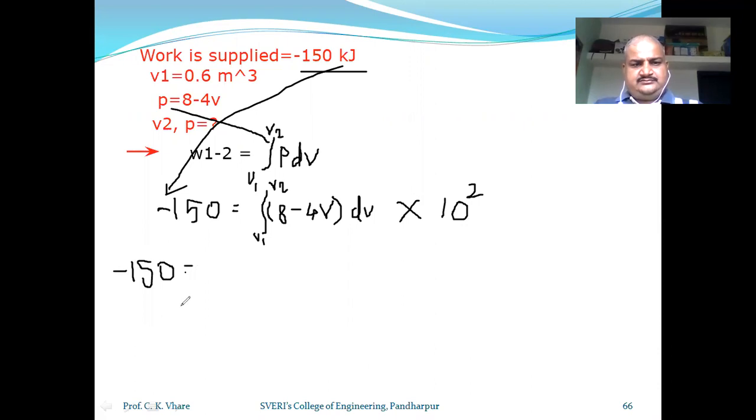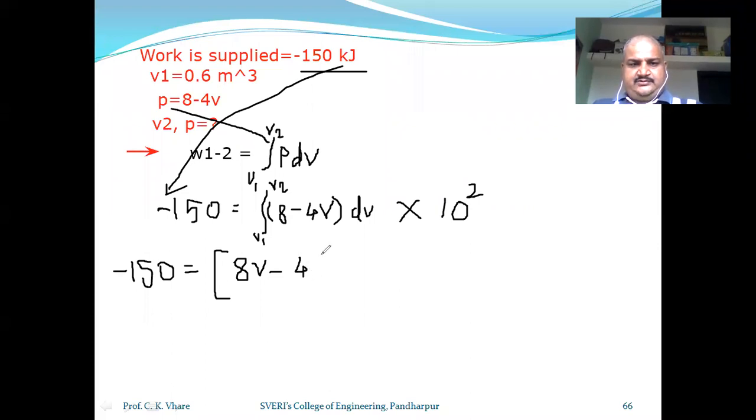So here we can rewrite the equation as minus 150 is equal to, now integration of 8 dV is how much? Take the integration. 8 dV is 8V minus integration of 4V dV, which is 4V square by 2.